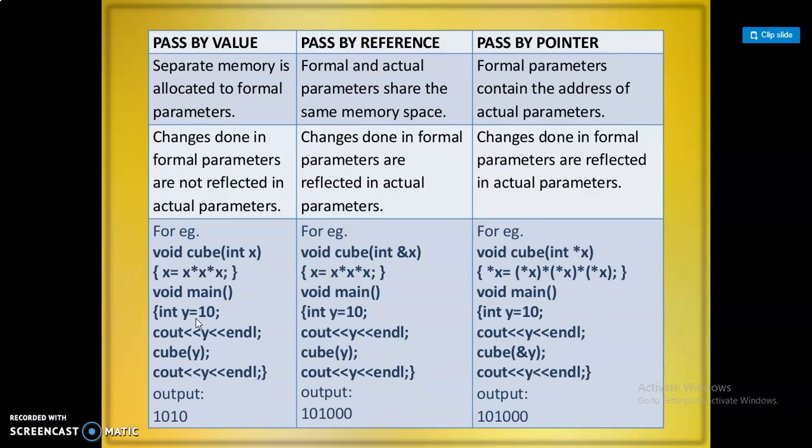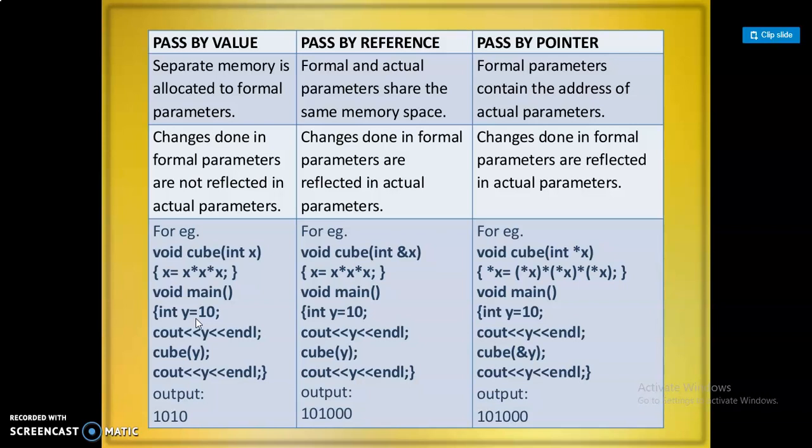This is the difference between pass by value, pass by reference, and pass by pointer. Pass by value: separate memory is allocated to formal parameters. For pass by reference, formal and actual parameters share the same memory space. For pass by pointer, formal parameters contain the address of the actual parameters. So, changes done in the formal parameters are reflected in the actual parameters.